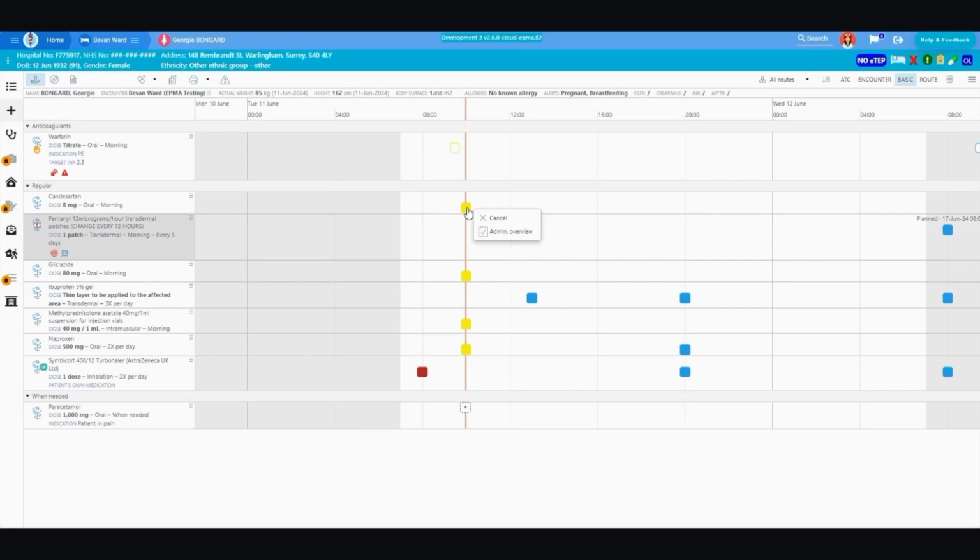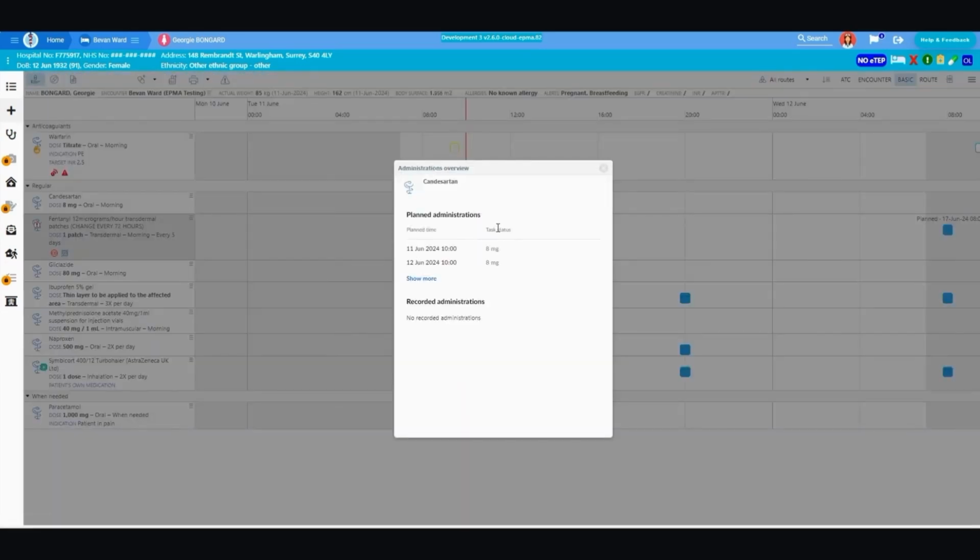The administrations overview includes information about planned and recorded administrations. You can see details about each administration's date, time, and task status. You can see all administration events, either recorded or not, and if there are more administrations, you can click Show More and the next few administrations will be displayed.